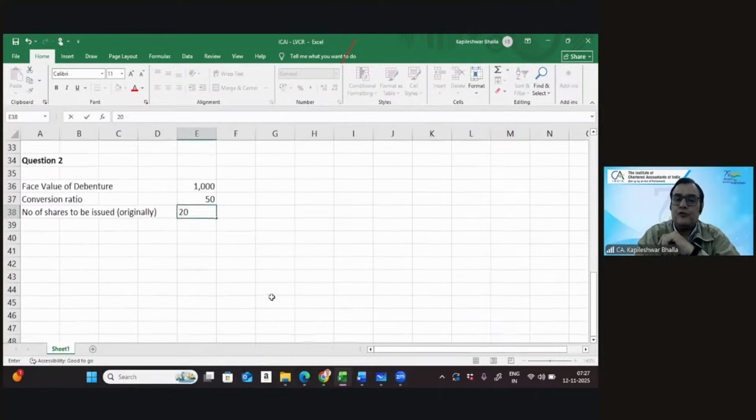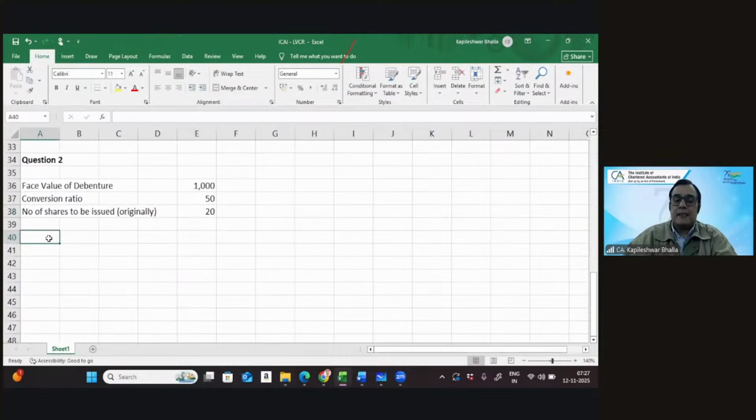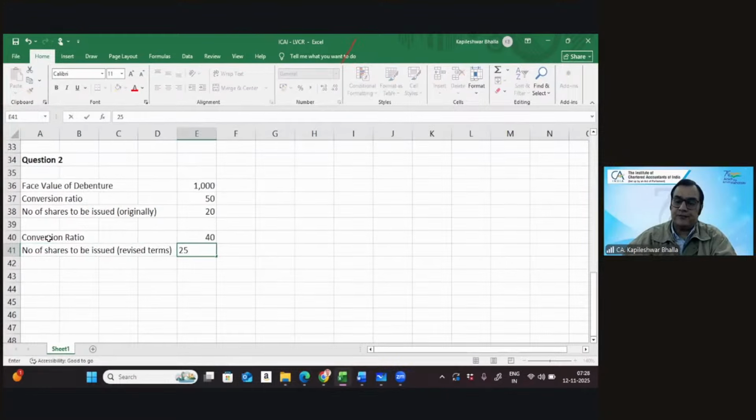And then we can go further. Now the conversion ratio has undergone a change, to 40. So the number of shares to be issued as per revised terms works out at 25.